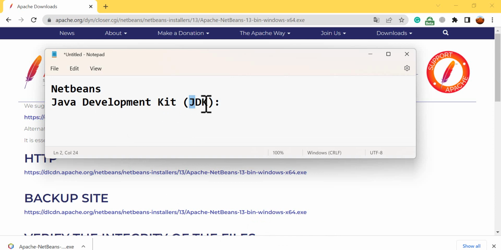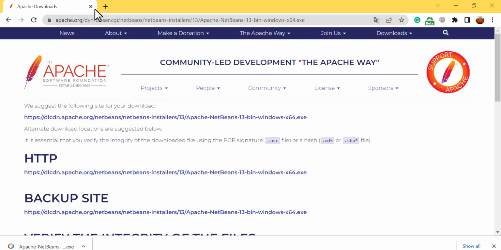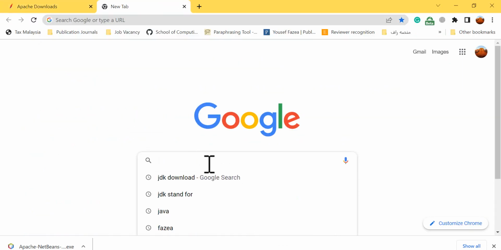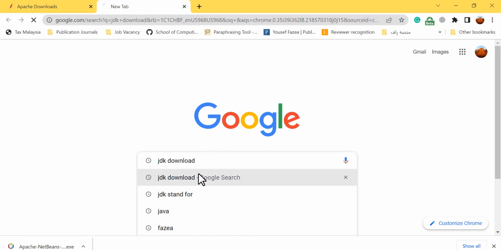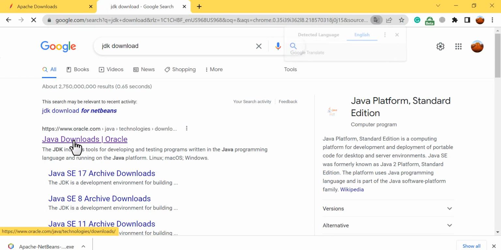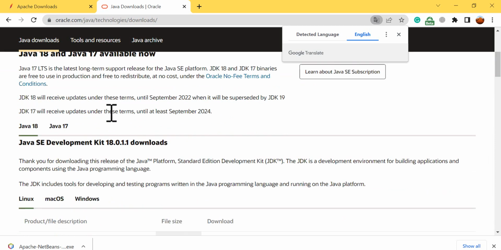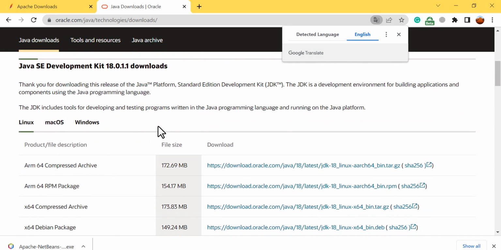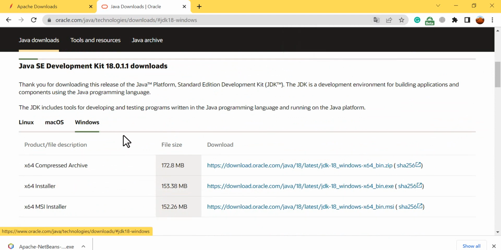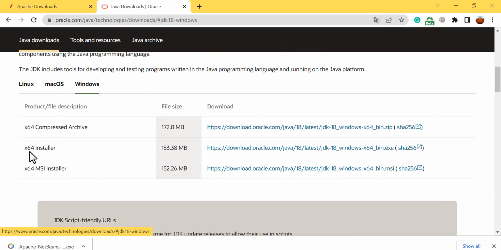So you need the JDK, copy this. Again, I'll go to Google. I need JDK download. Okay, go to Oracle website, and this is the release. The latest release is JDK 18. Okay, and 17 right now. So choose your operating system from here. So mine is Windows. I will download the 64 installer. So I will click into that.